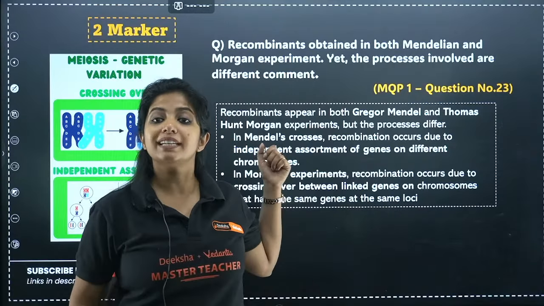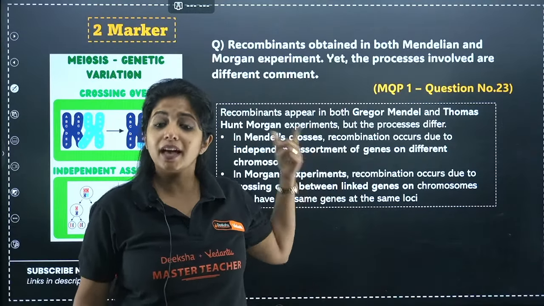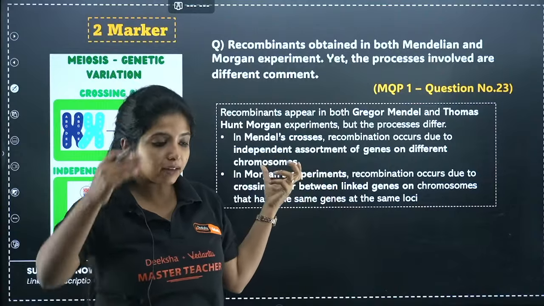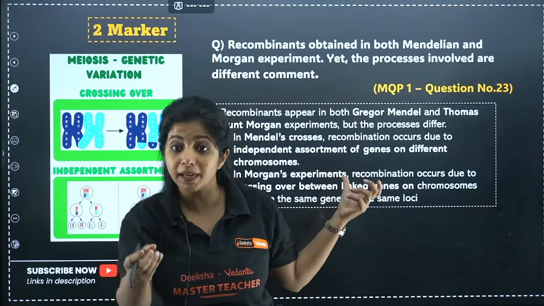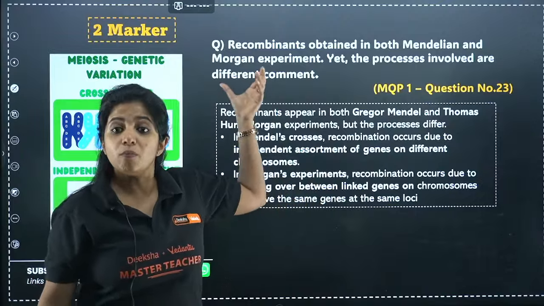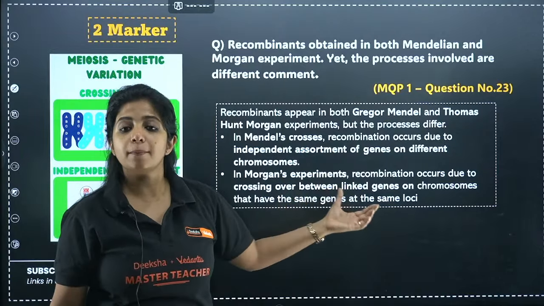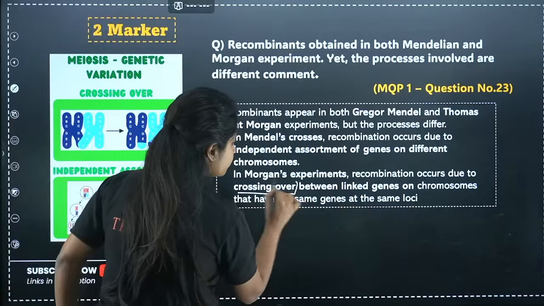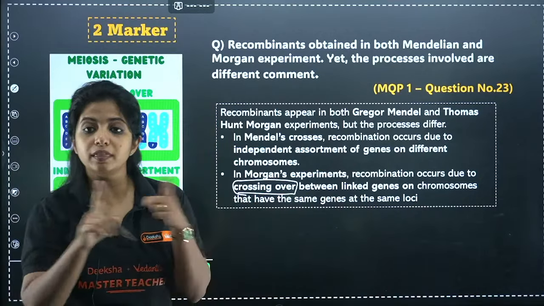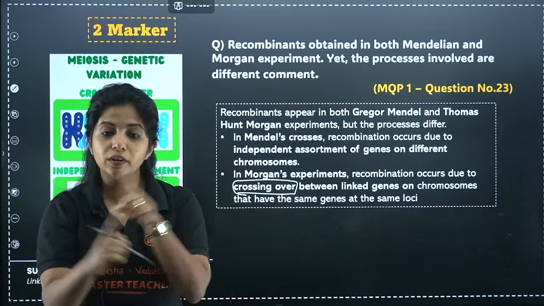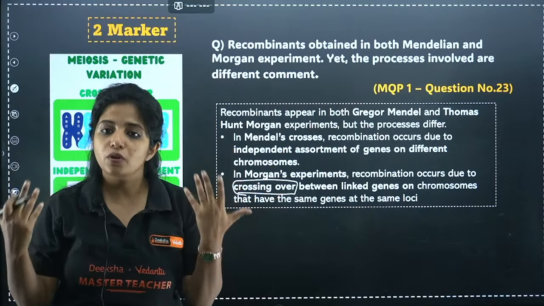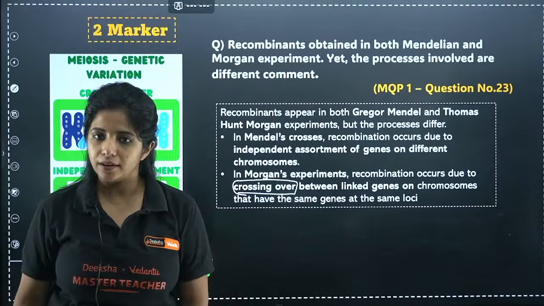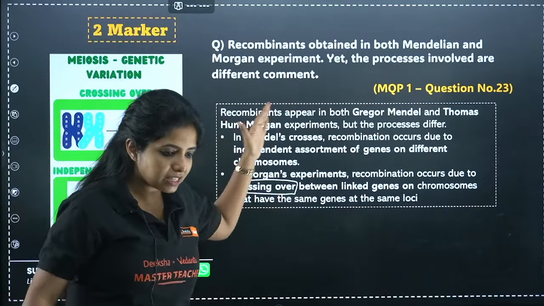Because of the law of independent assortment. There the new non-parental characters were coming because of the law of independent assortment. But over here in Morgan's experiment, it was happening because of crossing over between the linked genes. When crossing over happens, that's when you find recombination. So the two are separate things.